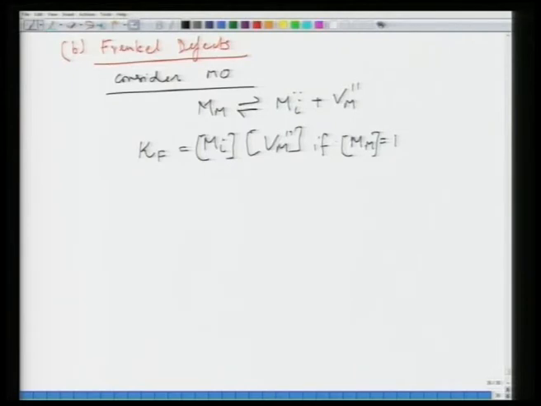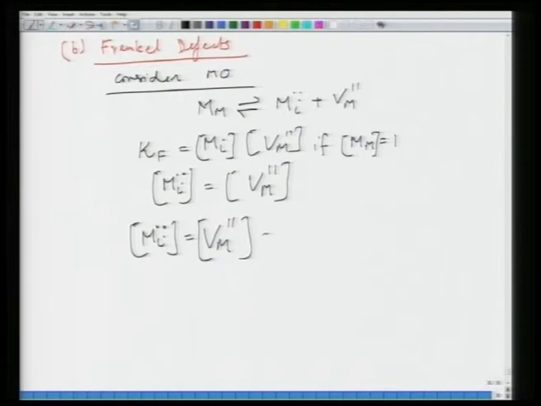Okay. And if Mm is a very large number, which means Mi and Vm are very small as compared to the concentration of Mm. We know that Mi is also equal to Vm. So, as a result you can write Mi is equal to Vm is equal to Kf to the power half.